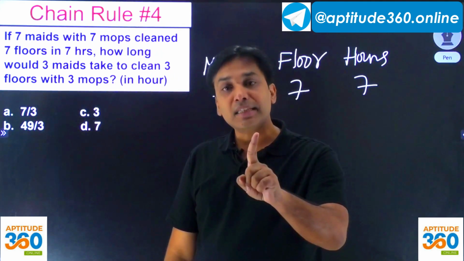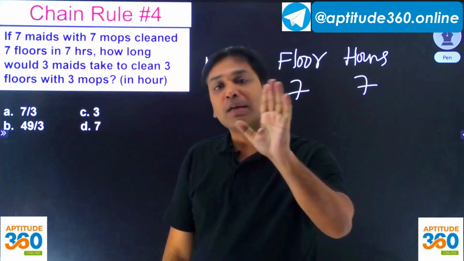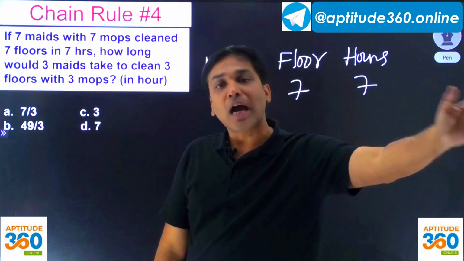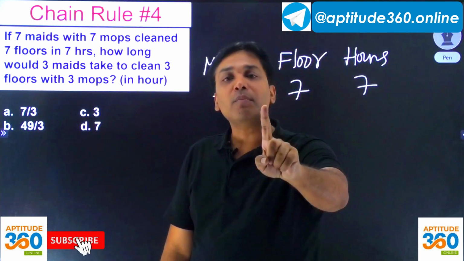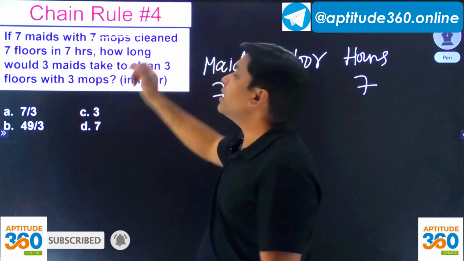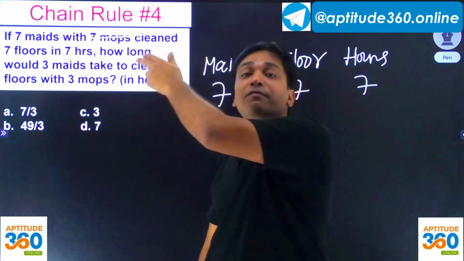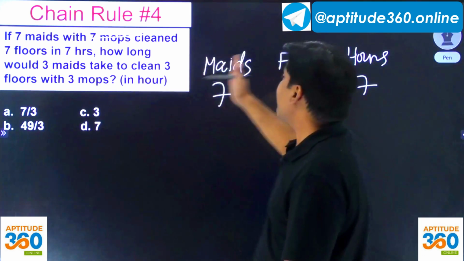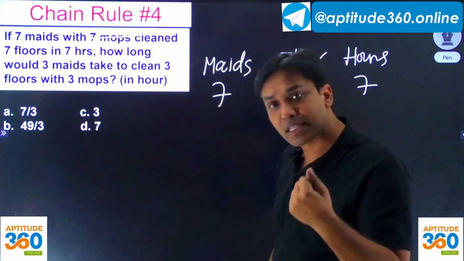भाई एक लेडी जब फ्लोर की क्लीनिंग करेगी तो वो एक ही मॉप लगाएगी. अब नंबर ऑफ मॉप्स कितने भी रख दो आप, but out of those mops one woman is going to be using one mop only. So this variable becomes irrelevant out here. It is just there to confuse you. If you can understand this problem, simplified है. तो ये 4 वेरिएबल के बजाय हम क्या करेंगे, हम तो 3 ही वेरिएबल के साथ में काम लगाएंगे.